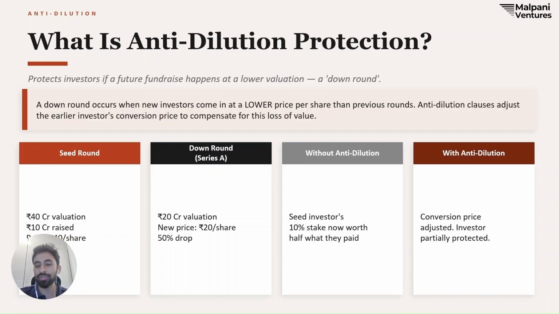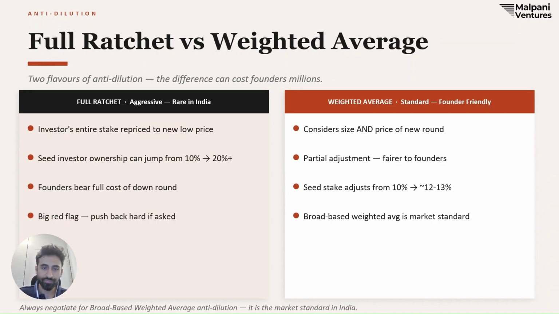That's what anti-dilution does. Now the question around anti-dilution is how much protection should be given and how aggressively does it adjust? So typically there are two options. There is a full ratchet that is very aggressive and rare in India, but this could happen if the company is not doing well or the industry is not doing well. And most investors are likely to go for a weighted average anti-dilution adjustment.